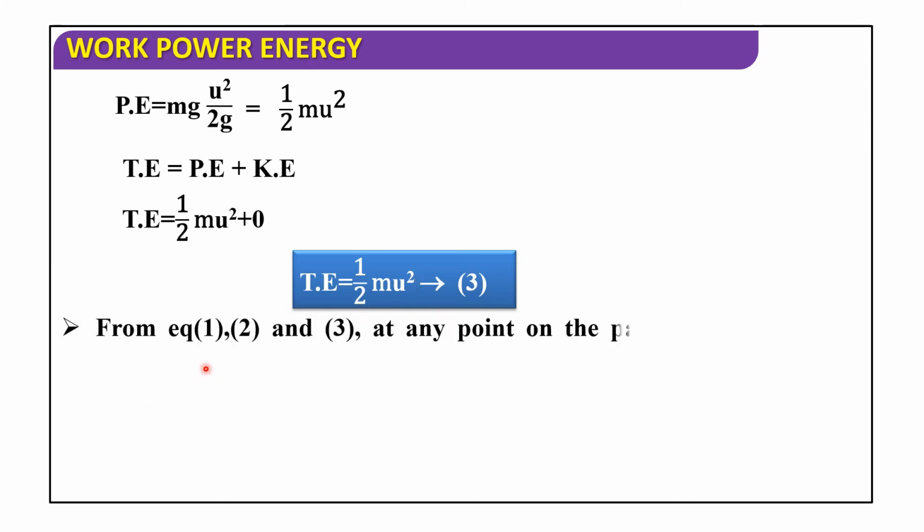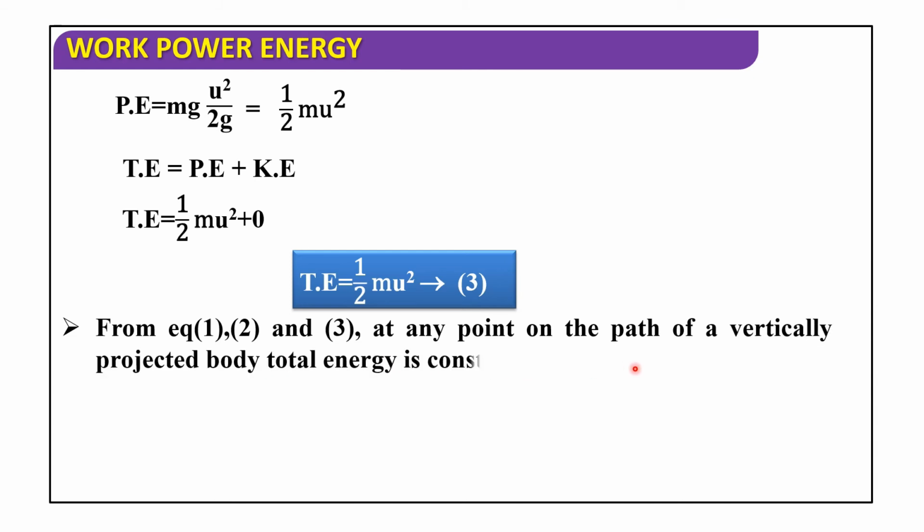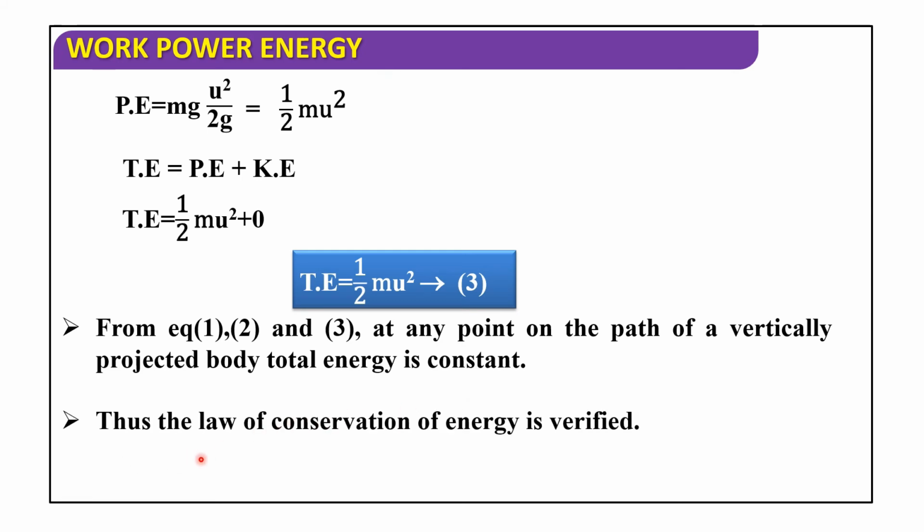From equations 1, 2 and 3, at any point on the path of a vertically projected body, total energy is constant. So thus, the law of conservation of energy is verified.